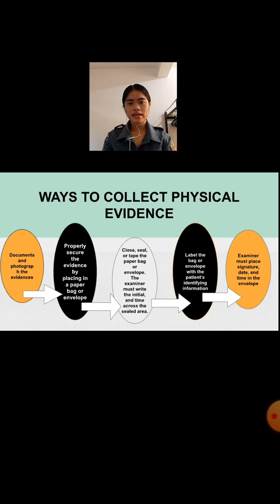Ways to collect physical evidence. First, document and photograph the evidence. Properly secure the evidence by placing it in a paper bag or envelope. Next, close, seal, or tape the paper bag or envelope. The examiner must write their initials and the time across the sealed area. Label the bag or envelope with the patient identity information. The examiner must place their signature, date, and time on the envelope.